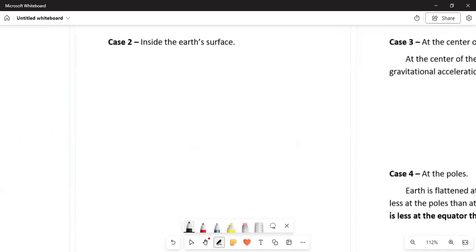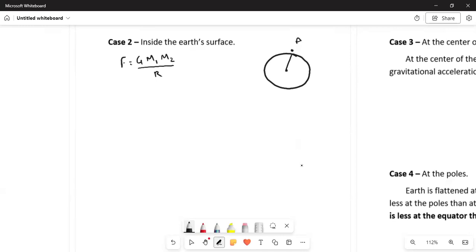See, if we are on the surface of the Earth, and we try to calculate the value of g on this point A on the surface, that will be given by the force of gravitation F equals capital G, mass of the Earth m1 and mass of the body m2, divided by R square. Now R is the radius of the Earth. If this is the center, this will be our radius.